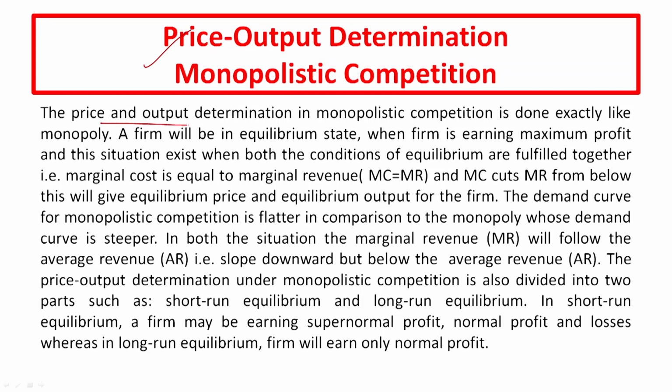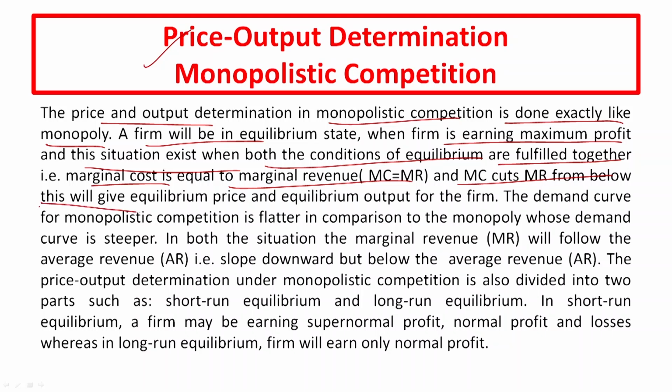Price output determination in monopolistic competition is done exactly like monopoly. A firm will be in equilibrium when it is earning maximum profit, and this situation exists when both conditions of equilibrium are fulfilled together. That is, marginal cost is equal to marginal revenue and marginal cost cuts marginal revenue from below. This will give the equilibrium price and equilibrium output for the firm.